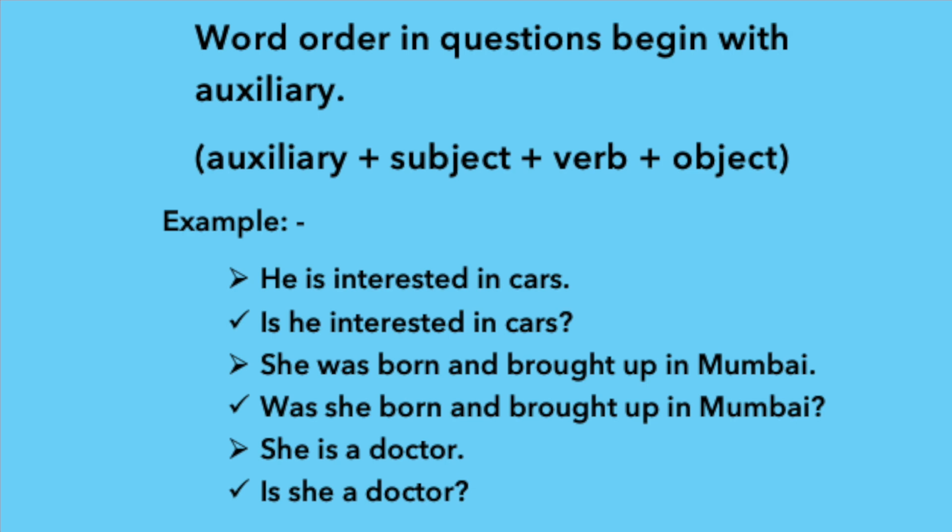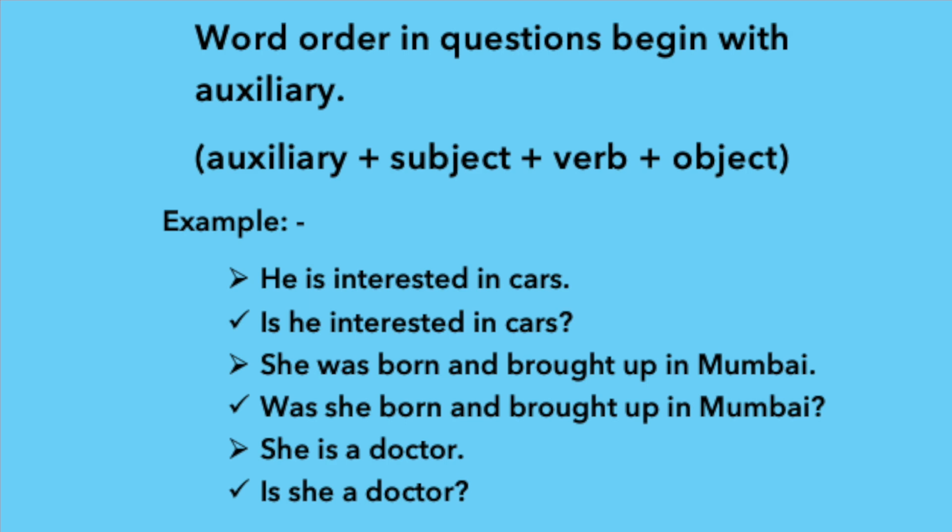For example, he is interested in cars. This is a statement. We have to convert this into a question. Is there any auxiliary verb given in this sentence? Yes, the auxiliary verb here is. Do you know what are the auxiliary verbs? They are helping verbs like are, is, am, was, were, has, have, had, do, does, did, shall, should, will, would, can, could, may, might, etc. So, in this sentence, the auxiliary verb is.